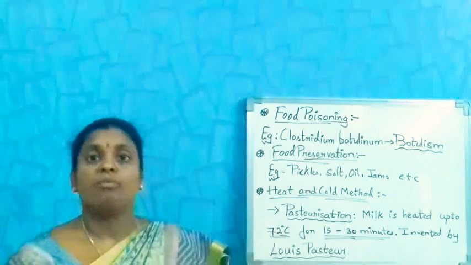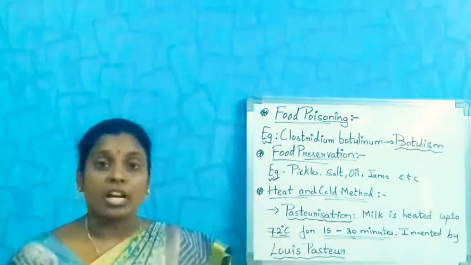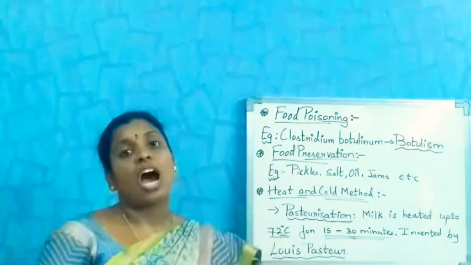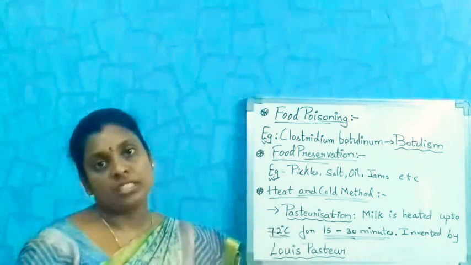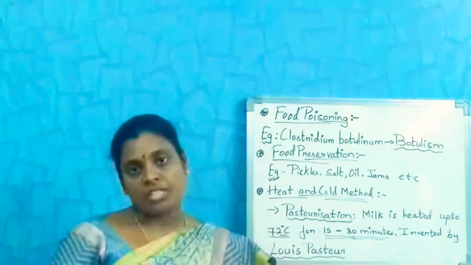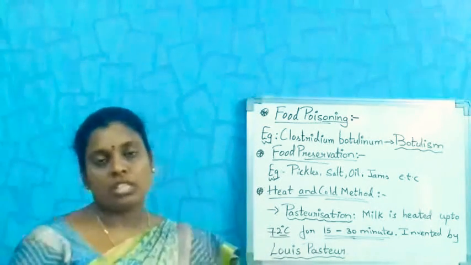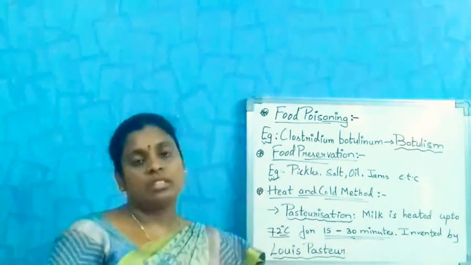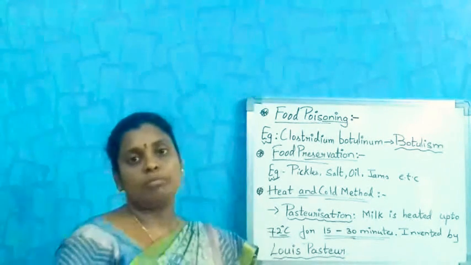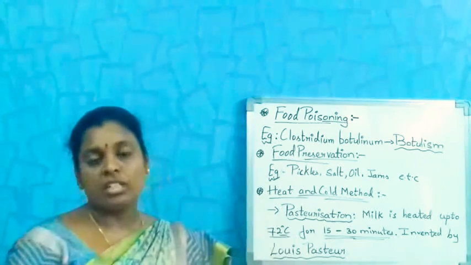Some vegetables are also preserved by us. Such vegetables are dried in the sunlight. Why? To prevent moisture. In the summer they dry mangoes and mint, and use them in powder form for flavoring food.